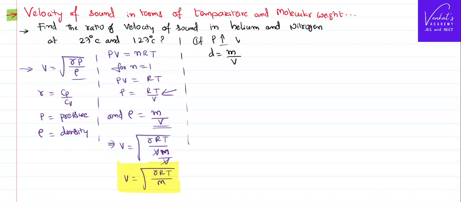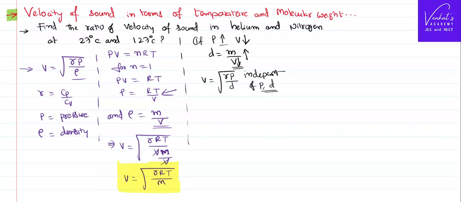As pressure increases, volume decreases, because molecules come close to each other. Pressure and volume are reciprocal to each other. As volume in the denominator decreases, density increases. So when you say the velocity of sound in a medium is root of gamma P by rho, I would like to tell you that the velocity of sound is actually independent of the pressure and density combination, so they are not going to affect it.